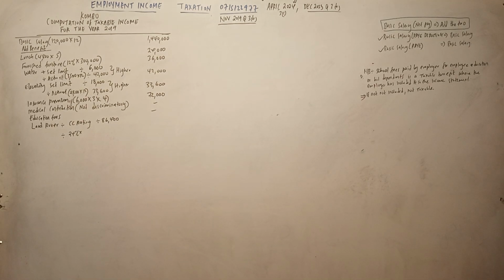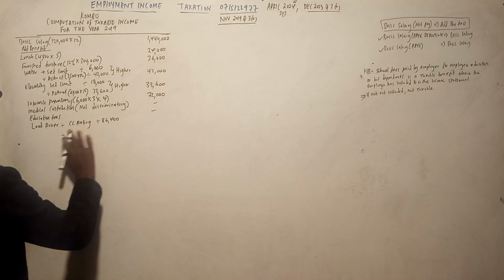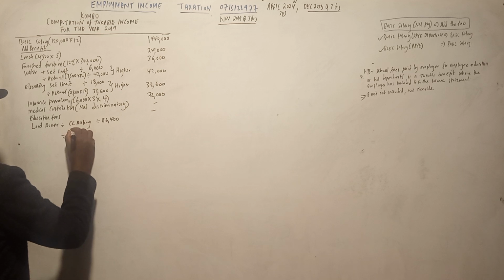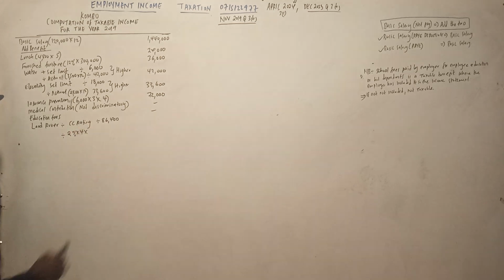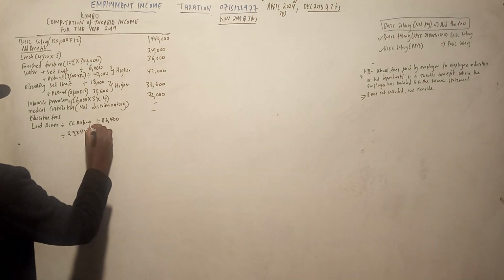So wanatuambia hapo, 1st August. So ilianzia August, September, October, November, December. So kumaanisha tutaweka for in monthly base. So in monthly 2%. So 2% times 4 months times the cost. So ndiko rahisi, which is 1,800.